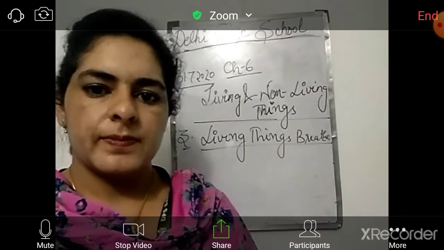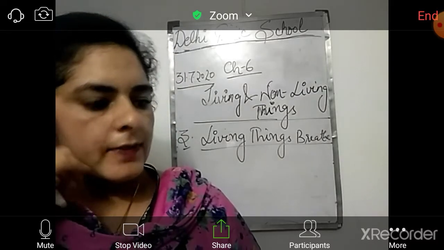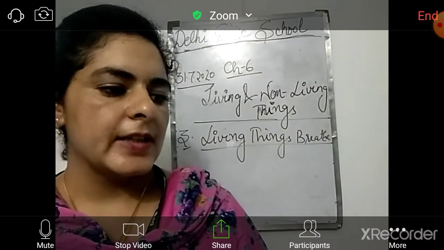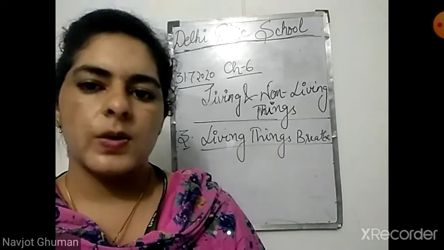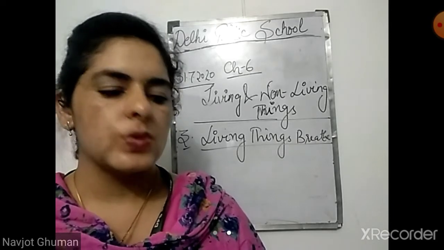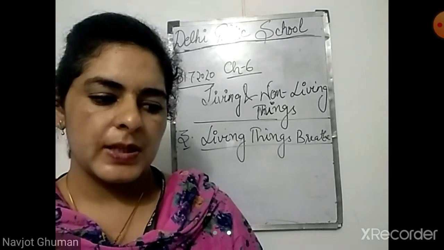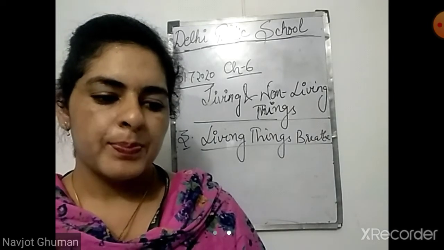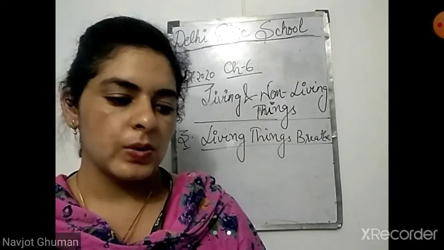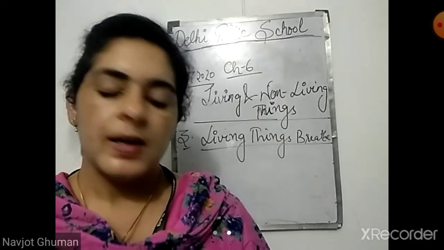I'm reading from here. Living things breathe. All living things need air to breathe. We breathe through our nose. Several other animals breathe through their noses too. Cockroaches, butterflies, and mosquitoes breathe through air holes in their body. Plants breathe through tiny holes called stomata present in their leaves.